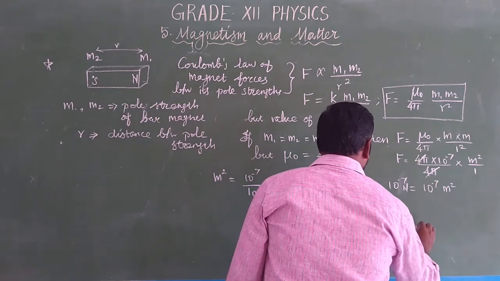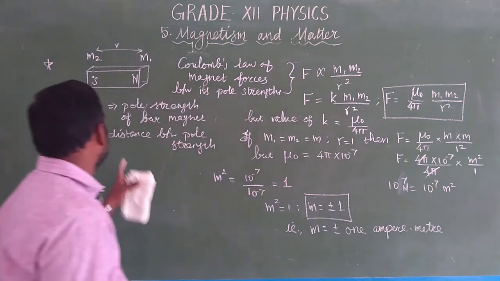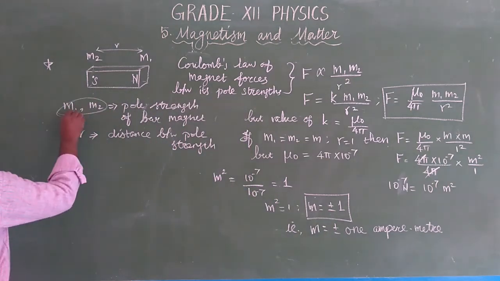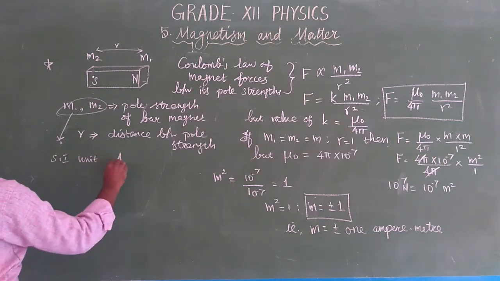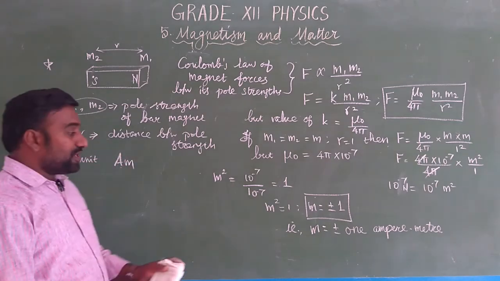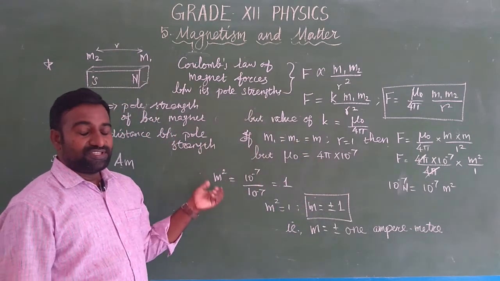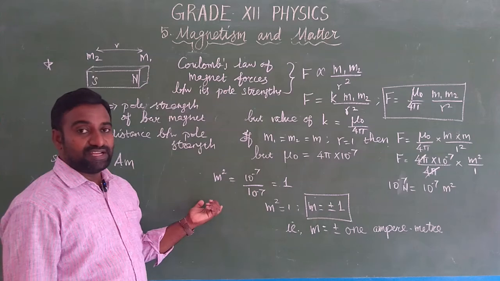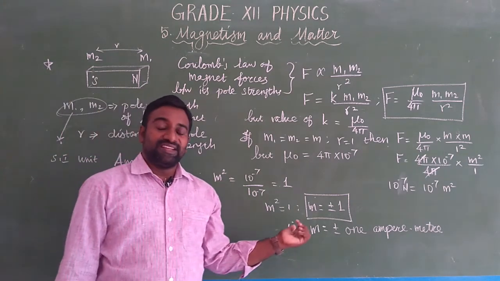Plus or minus 1 ampere meter. So ampere meter is the SI unit of pole strength. Okay, this is a pole strength. So the SI unit of this pole strength is ampere meter. We can say 1 ampere meter when two equal pole strengths are separated by a distance of 1 meter in a vacuum and experience a force of 10 to the power minus 7 newtons.